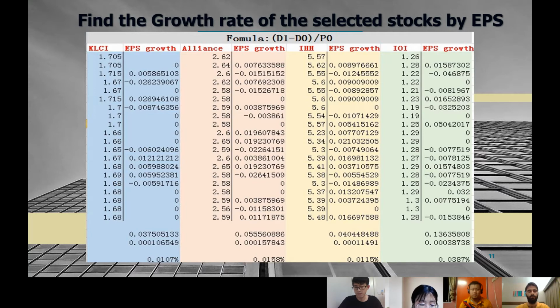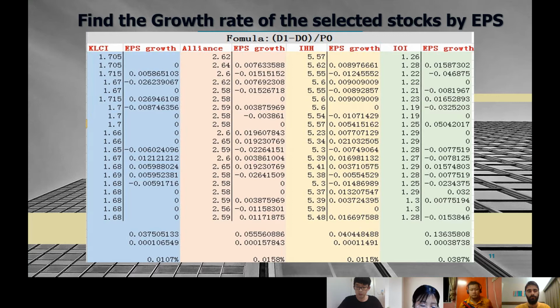Calculation formula. The calculation formula of basic earning per share is as follows. Basic earning per share equals current net profit attributable to ordinary shareholders divided by the weighted average number of common stocks issued in the current period.